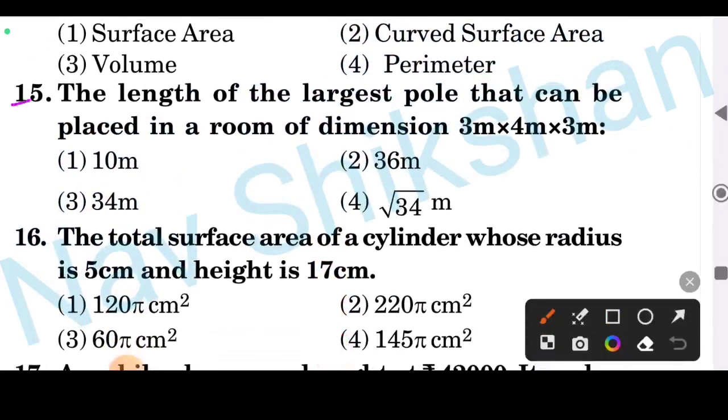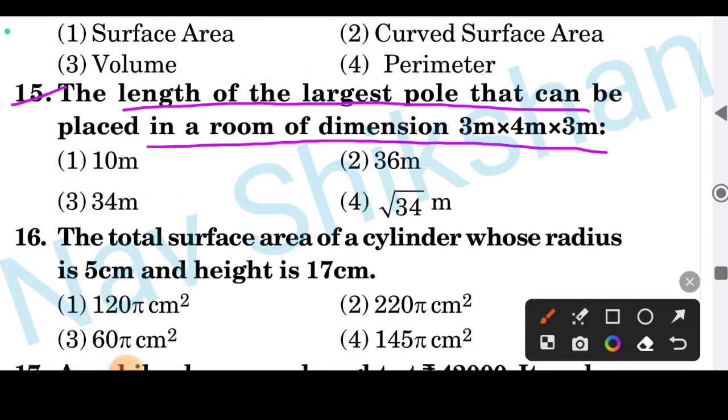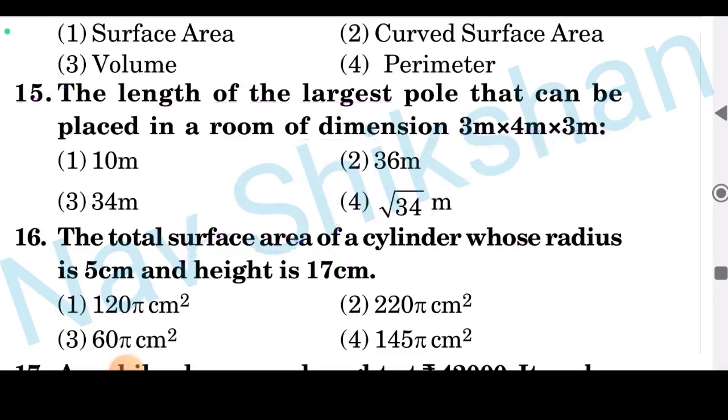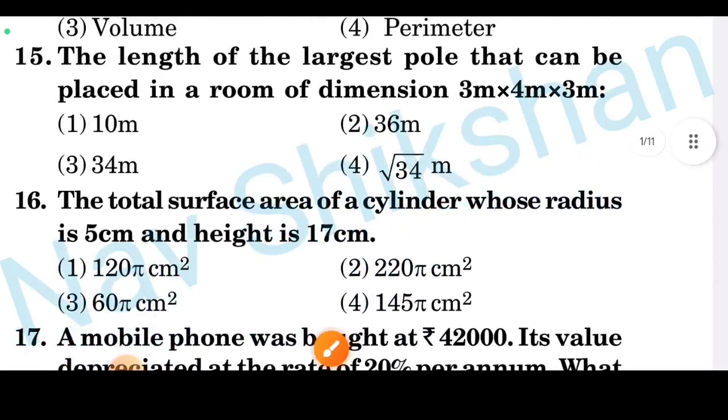Again, question number 15, the length of the largest pole that can be placed in a room of dimension 3 into 4 into 3 is. Simply a room is there. Suppose a 3-dimensional room. It will be the diagonal between the corners. Okay, any diagonal. You will get the answer as square root of 34. Okay, so the option here is option number 4.